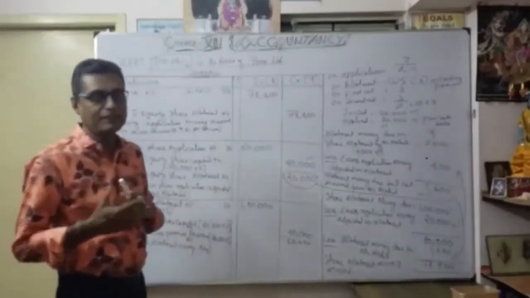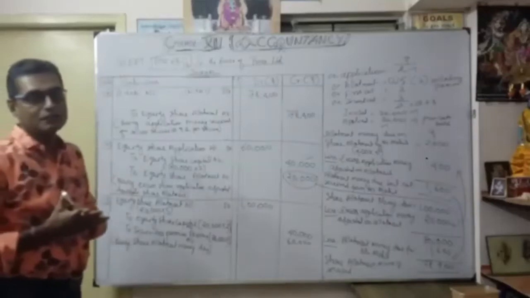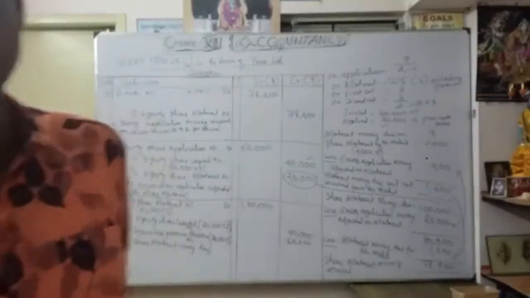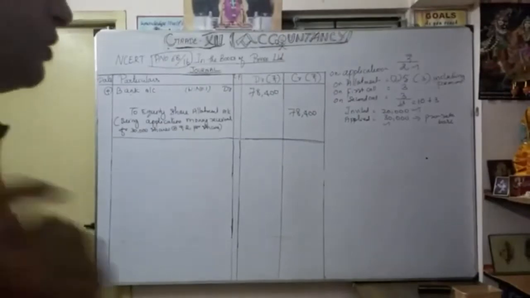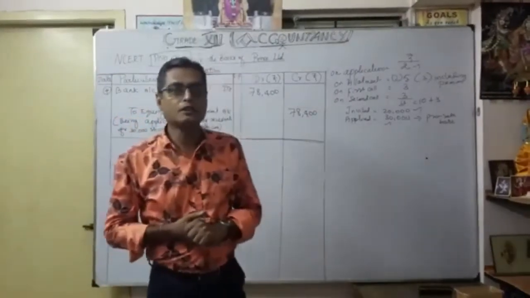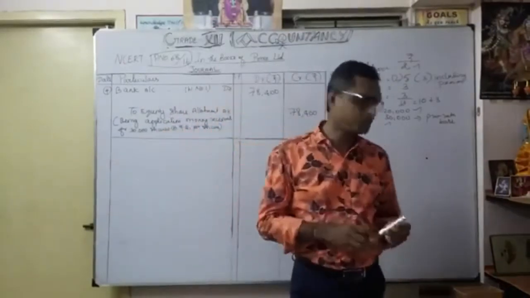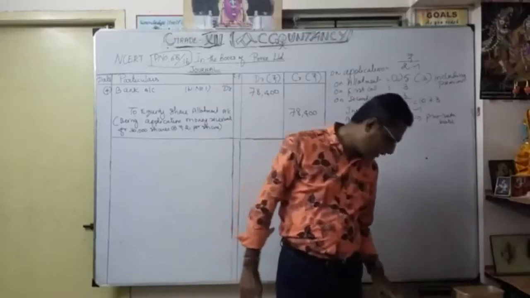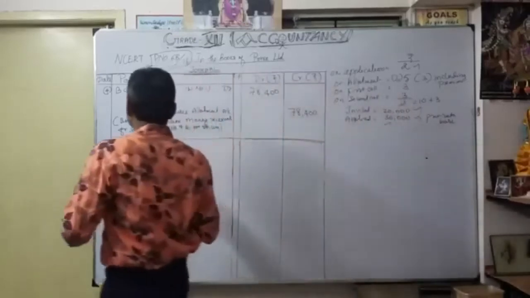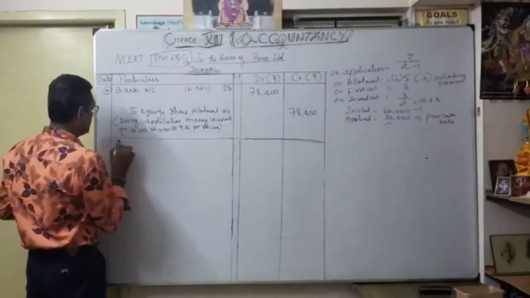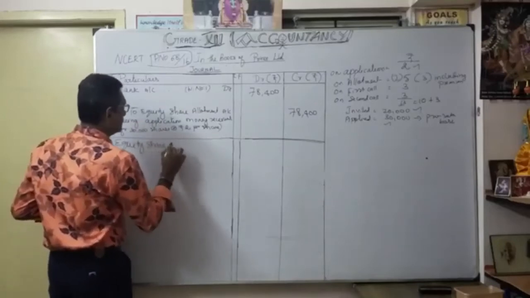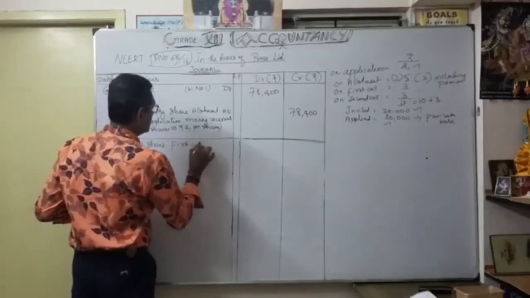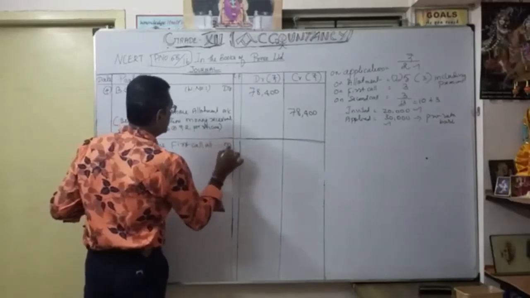Okay. Now let's see the next one, the fifth entry, share first call. This is the continuation. Now let's see what the share first call is: 3 rupees. So what is the entry? Equity share first call account debit.